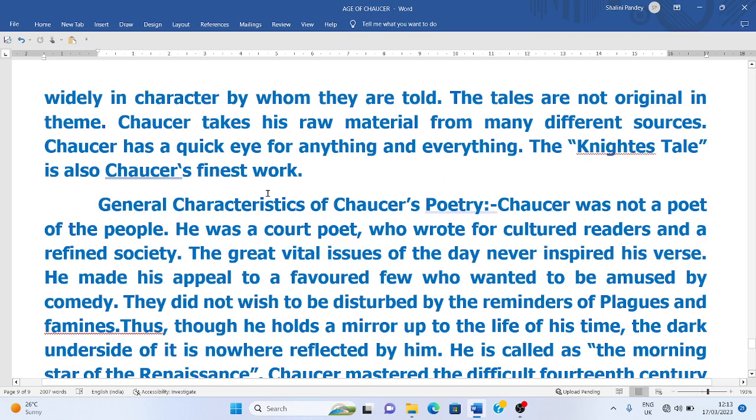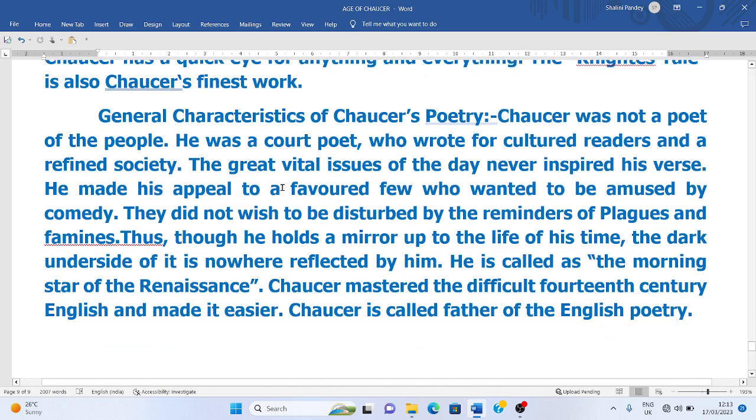The Knight's Tale is also Chaucer's finest work. Now, Chaucer took this idea of the Canterbury Tales from Boccaccio, the great Italian writer, and Boccaccio wrote the Decameron, upon which Chaucer based his Canterbury Tales. Now, the general characteristics of Chaucer's poetry.